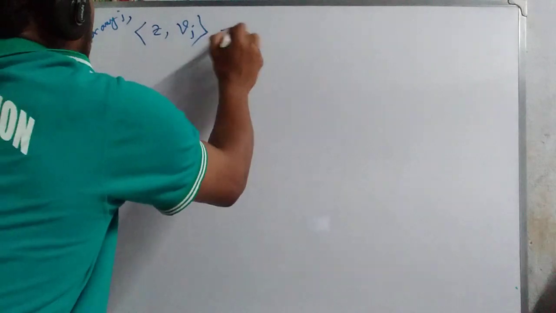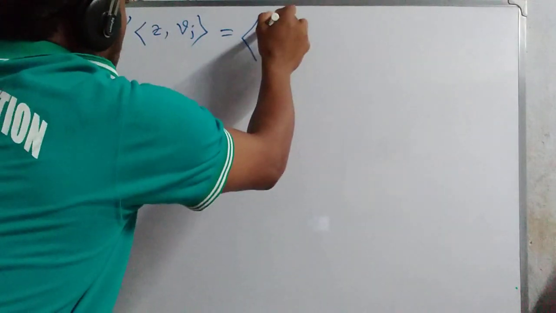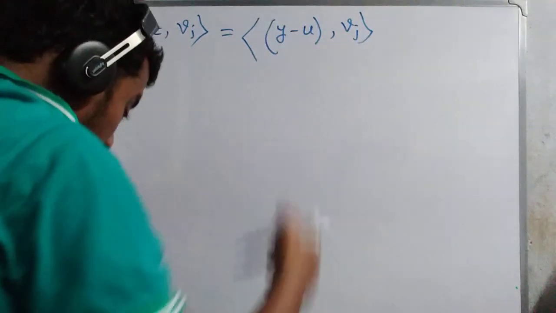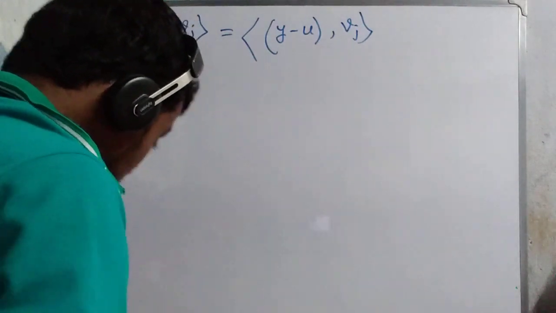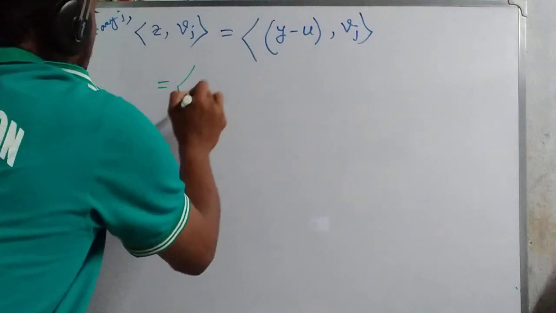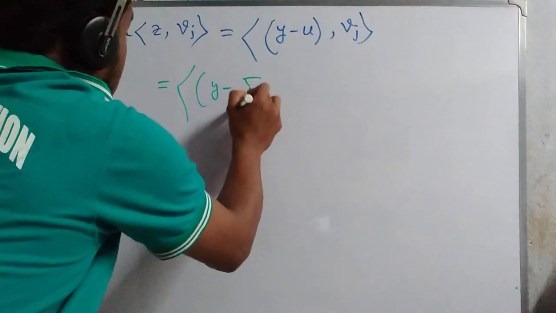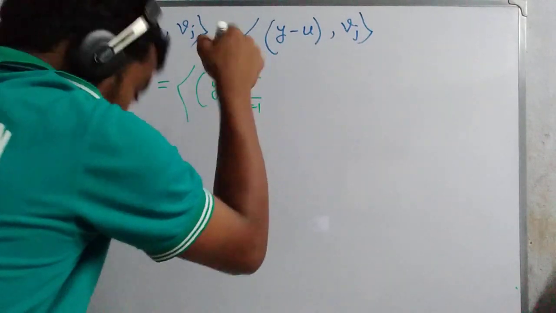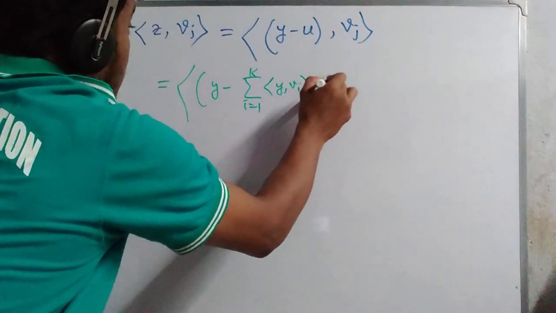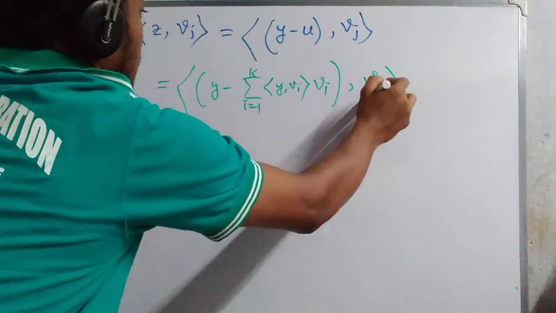Okay, how do we do it? This one equals what? Z equals, we know, Y minus U, and here Vj. Do you understand? This one is too easy. Now we do it in this way. Here Y minus U equals what? U we write in this way: sum for I equals 1 to K of the inner product of Y and Vi times Vi, and here Vj. Any problem?